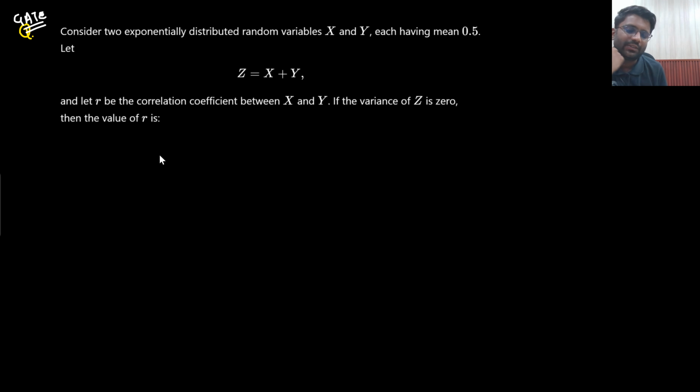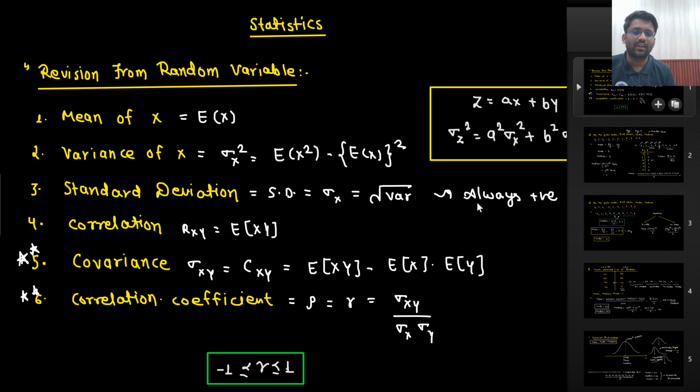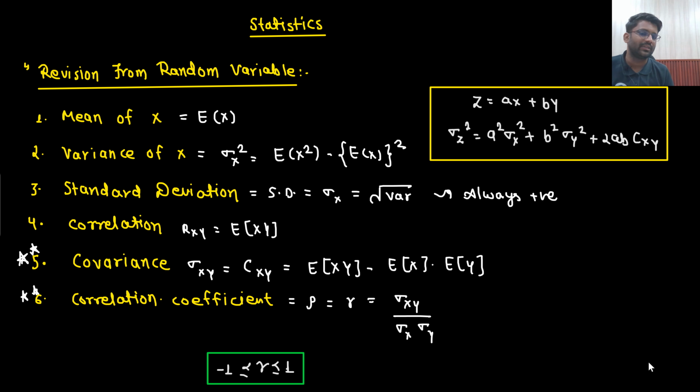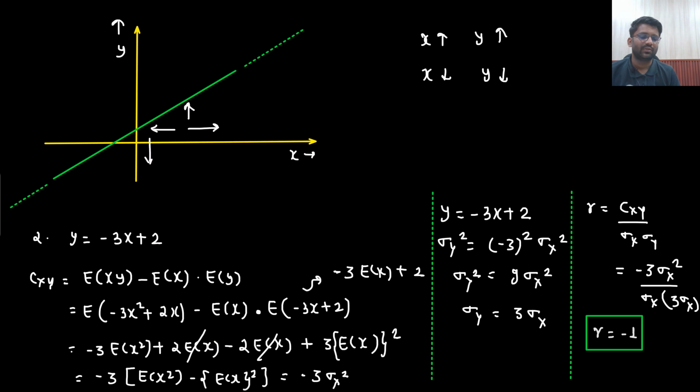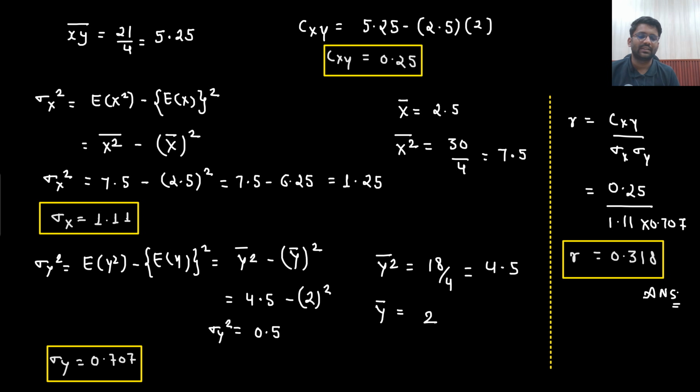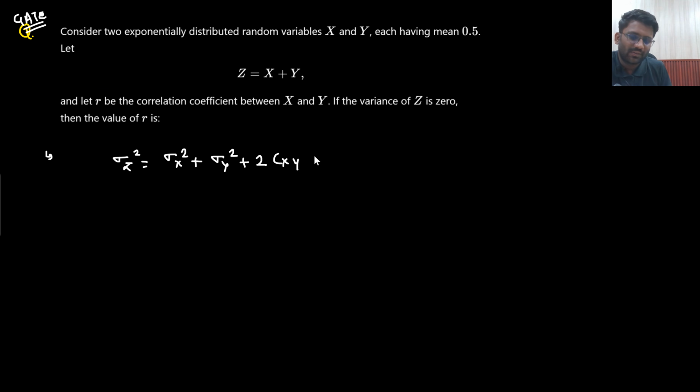So variance of Z is 0. What is variance of Z? Sir, variance of Z is sigma z square equals sigma x square plus sigma y square plus 2 into covariance of xy. Say yes or no. Do you remember it? Absolutely yes, sir. On the very first page as well you have written it: a square sigma x square plus b square sigma y square plus 2ab cxy. So a and b are 1, 1 here. So this is the answer that we can write down, that is equal to 0.